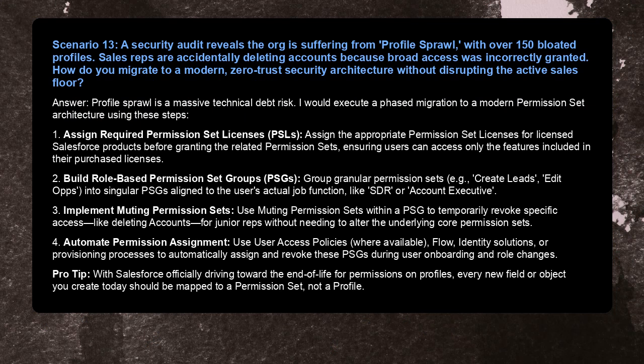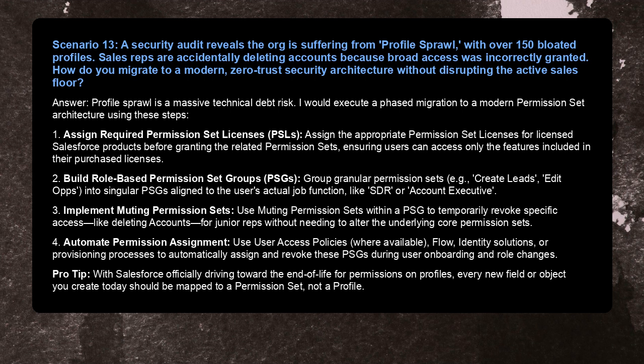Scenario 13. A security audit reveals the org is suffering from profile sprawl, with over 150 bloated profiles. Sales reps are accidentally deleting accounts because broad access was incorrectly granted. How do you migrate to a modern, zero-trust security architecture without disrupting the active sales floor? Answer: profile sprawl is a massive technical debt risk. I would execute a phased migration to a modern permission set architecture using these steps.